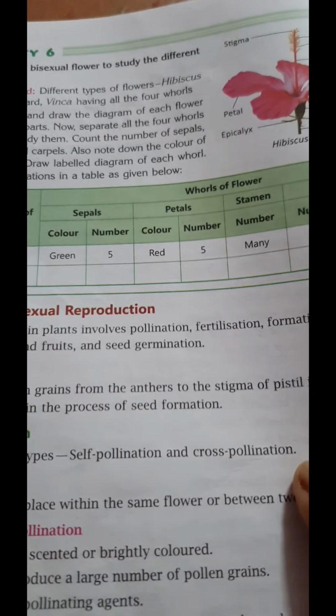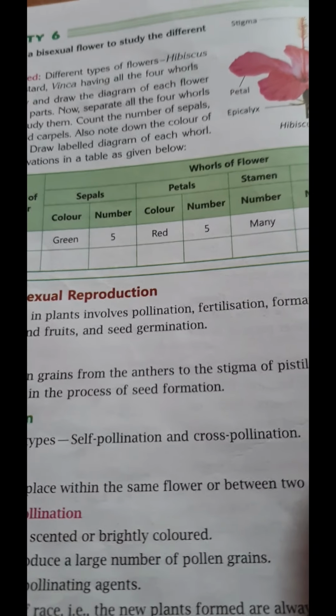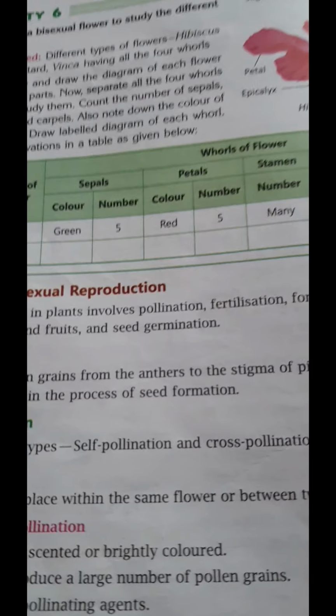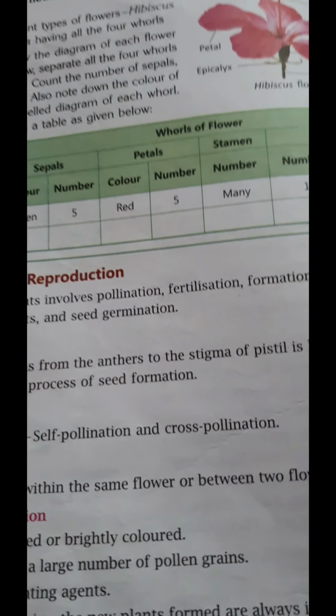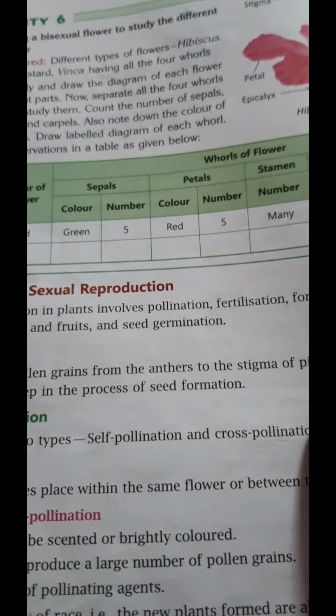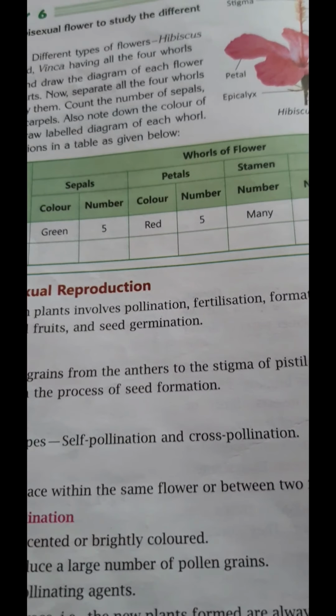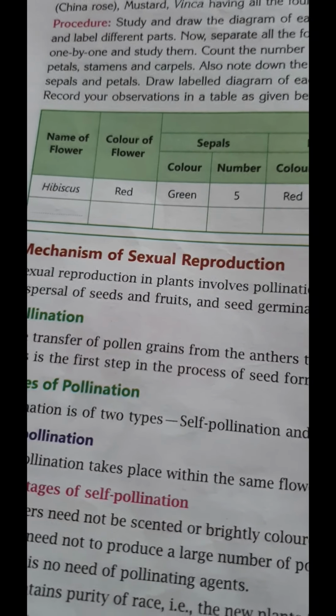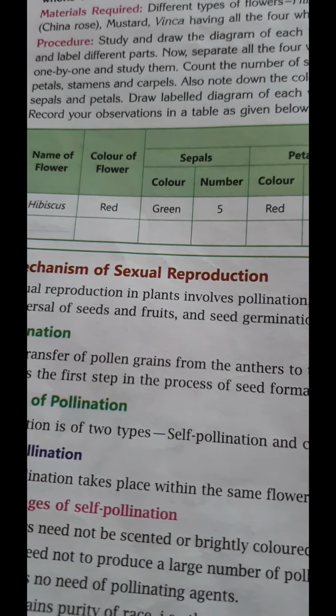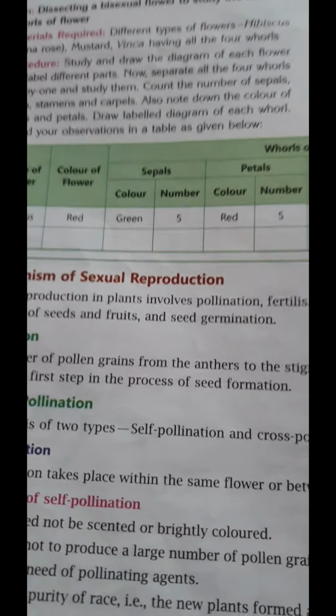If pollination doesn't work successfully, there will be no fertilization. Now, the process of pollination begins when the pollen grain